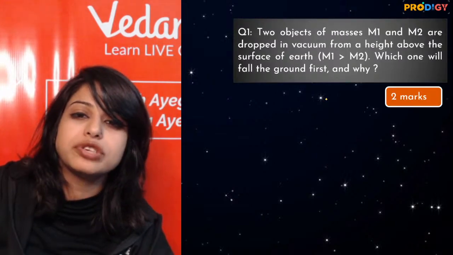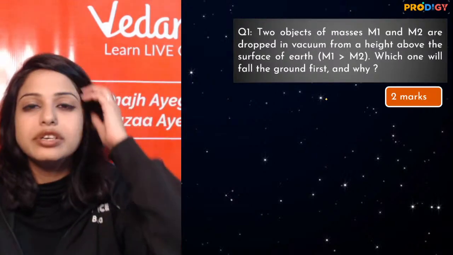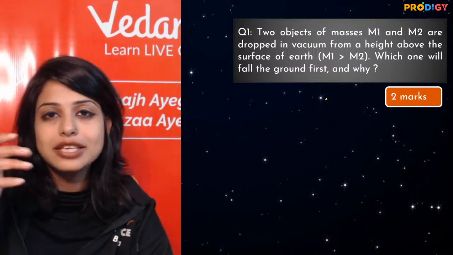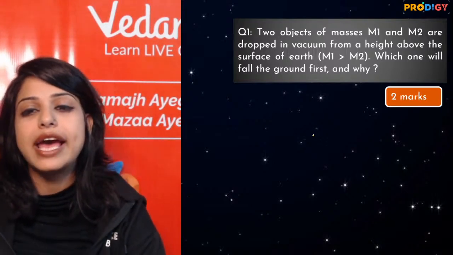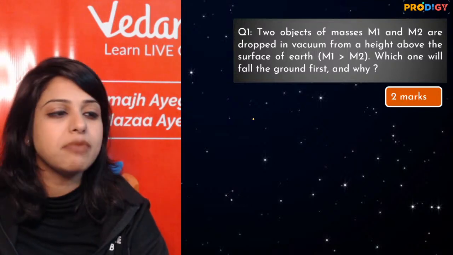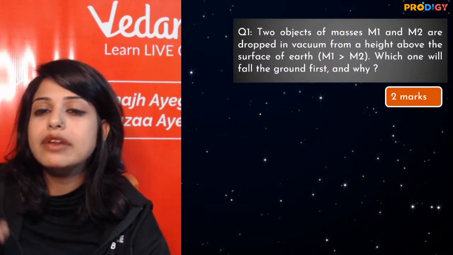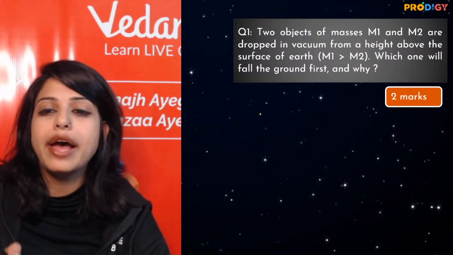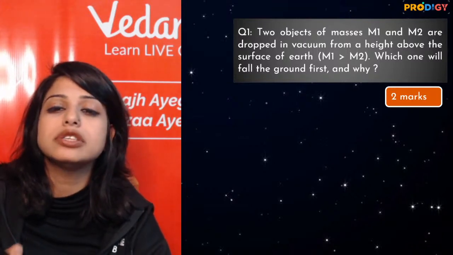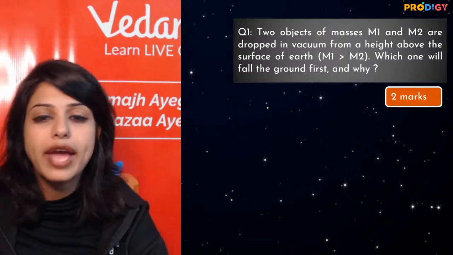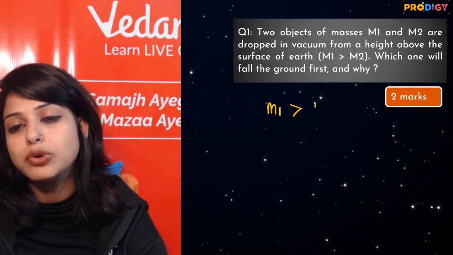Okay, so let's get into the discussion mode of important questions, बच्चा party. First question, 2 marker. Let's see who's going to give me the right answer. The question says there are two objects of masses M1 and M2 and they are dropped in vacuum from a height above the surface of the earth. Which one will fall first? M1 is greater than M2.